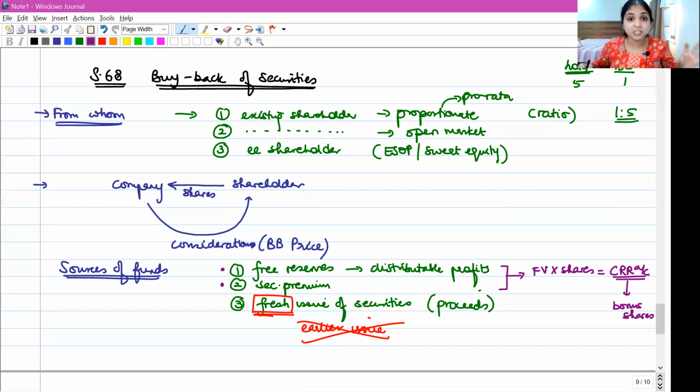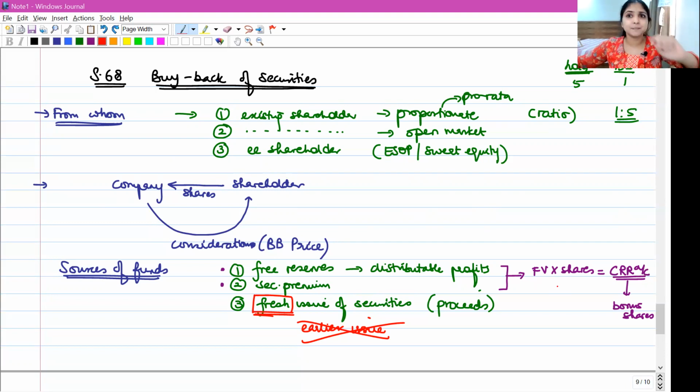That much amount, the face value of those shares, we have to transfer to capital redemption reserve. Please note, I am saying the face value of those shares has to be transferred to CRR, not the consideration that we pay for the shares. The consideration that we pay for these shares will be way more than face value. Buyback price generally will be way more than face value. In fact, buyback price will also generally be more than the market price.